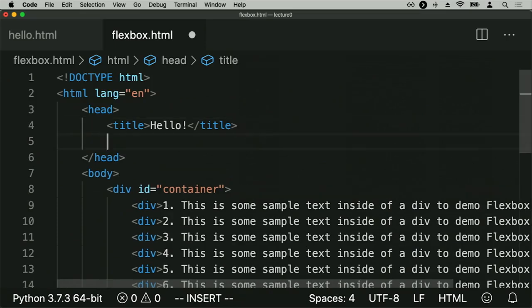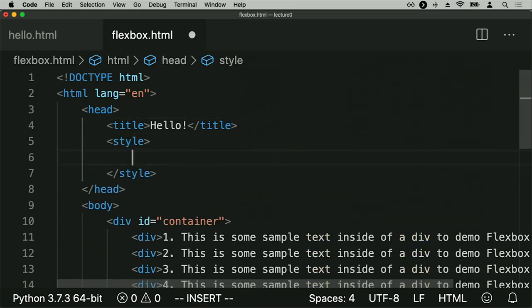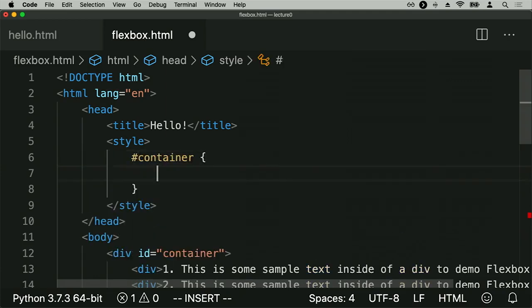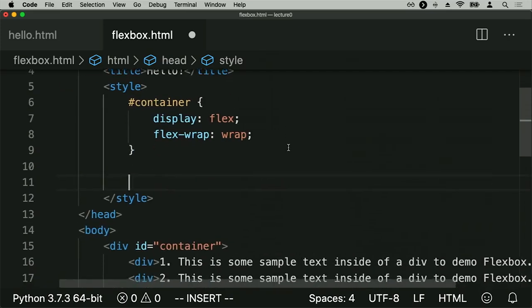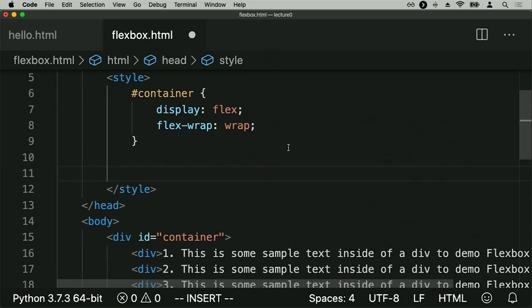So now, inside of my style tag, here's what I'm going to say, just to demonstrate. I'll say, take the ID container. Again, the hashtag specifies get me something with a particular ID. And I want to display it using Flexbox. And in particular, I would like to use the flex wrap property to say, if there's not enough room at the end of a line for all of the elements, go ahead and wrap around those elements onto the next line instead. And now I can specify some additional CSS properties for the divs inside of the container.